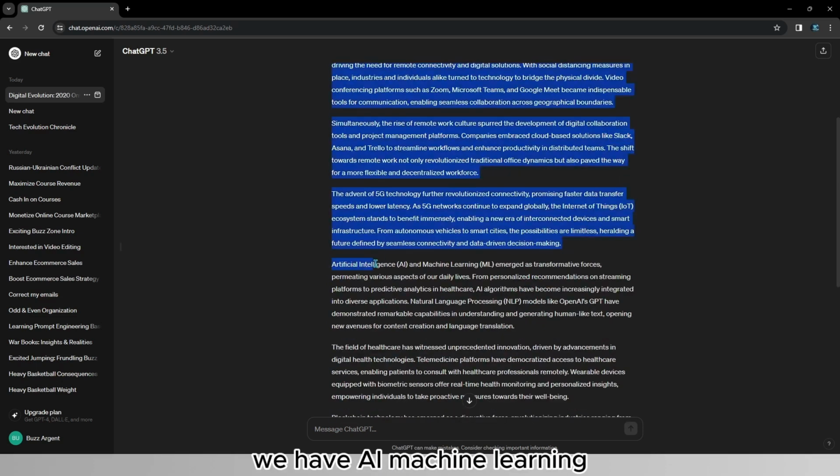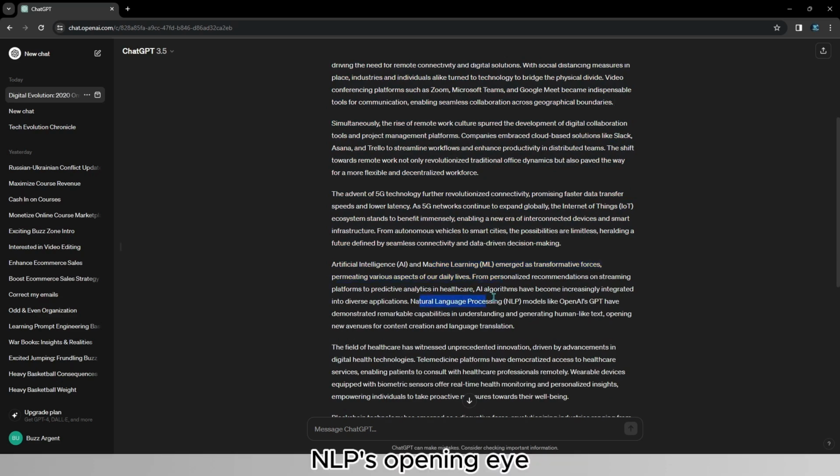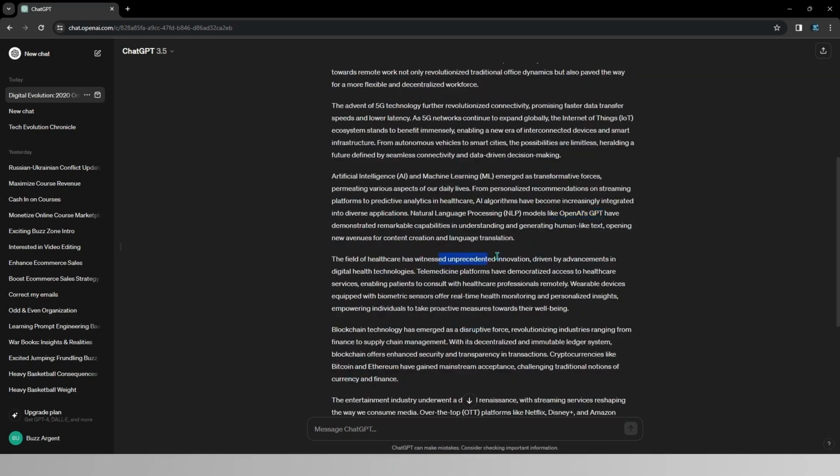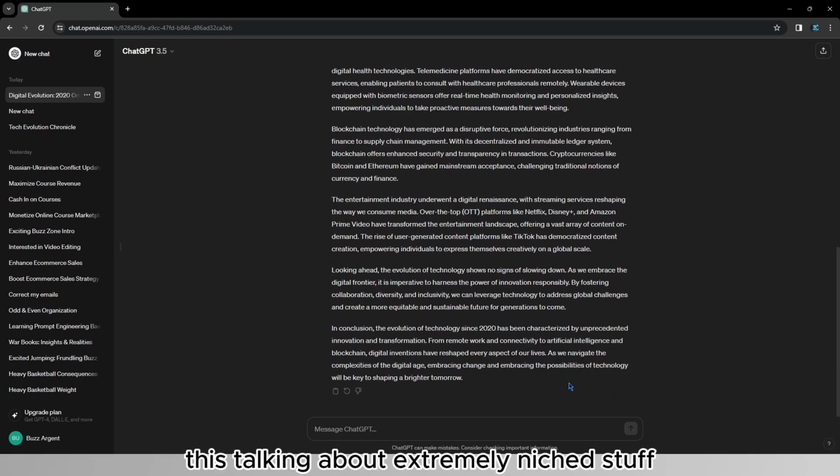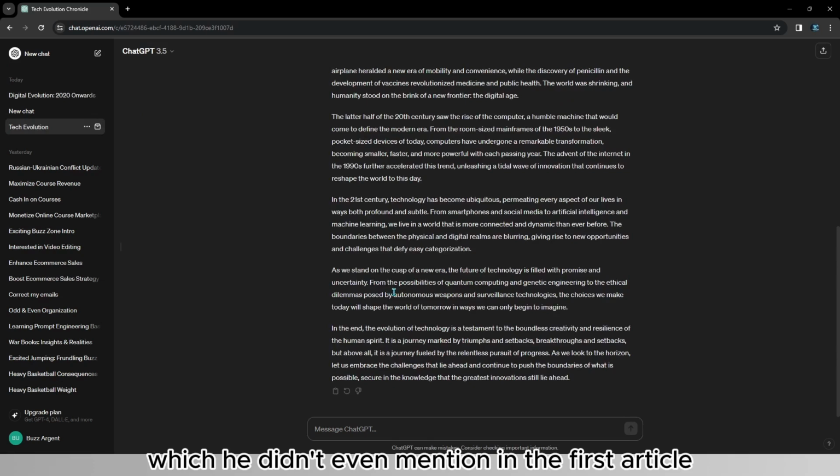We have AI, machine learning, NLPs, OpenAI, ChatGPT, unprecedented innovation, of course, because we're talking about AI. We have blockchain technology. We have Bitcoin, Ethereum, finance. And as you can see, it has talked about extremely niche stuff, which it didn't even mention in the first article.